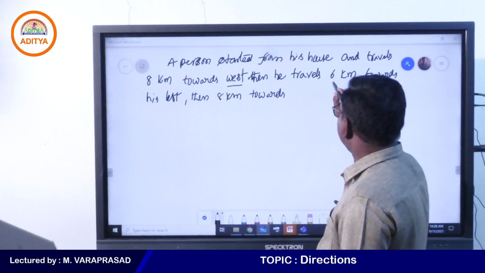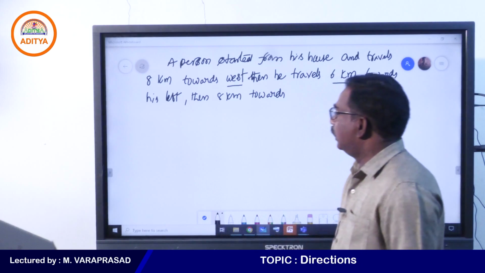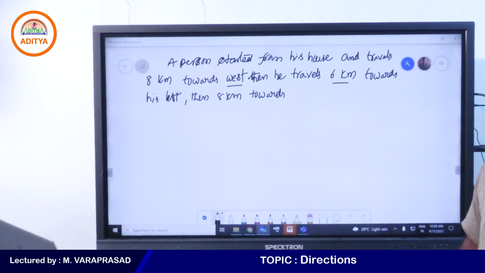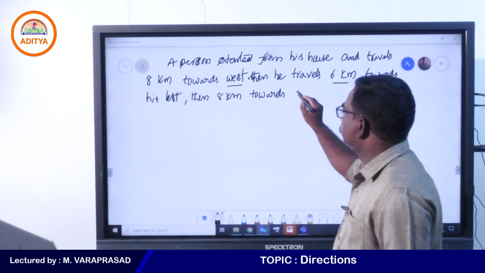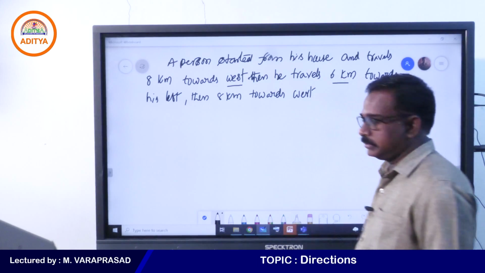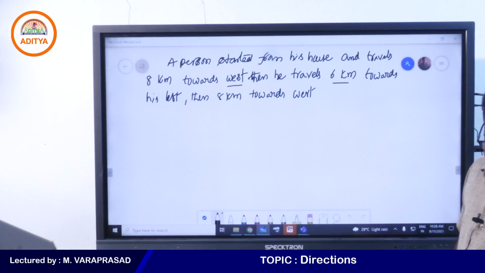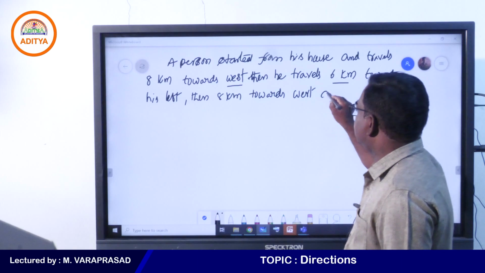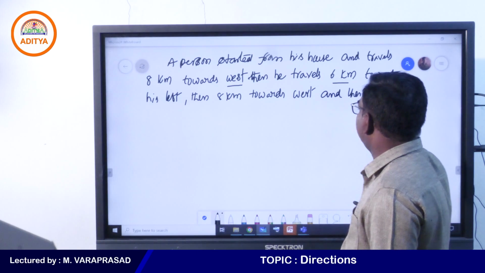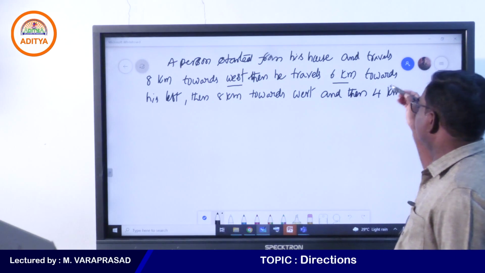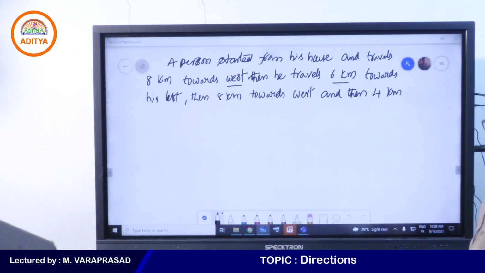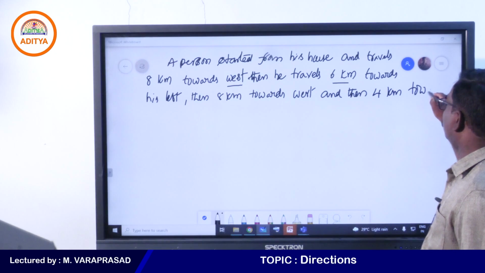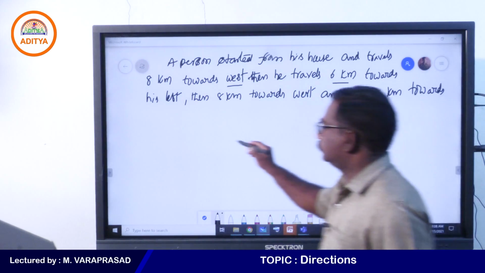Then he travels 6 kilometers towards his left. Then 8 kilometers towards west. And then 4 kilometers towards south.